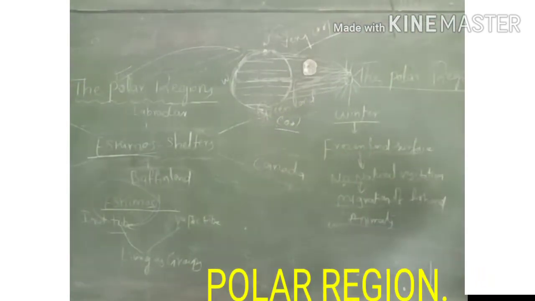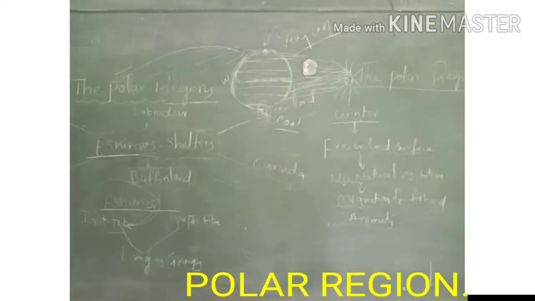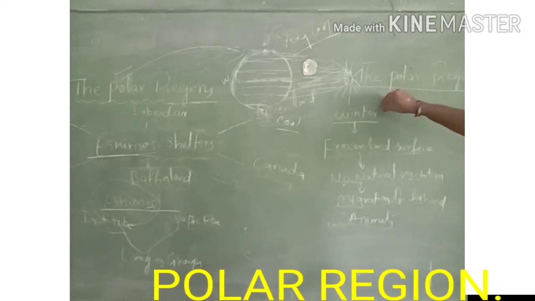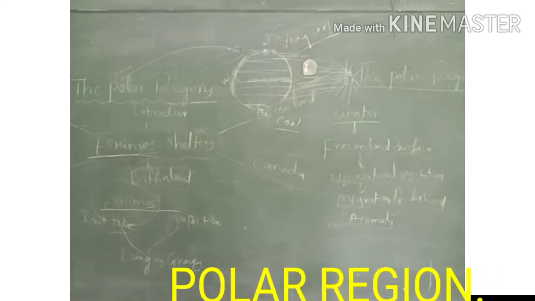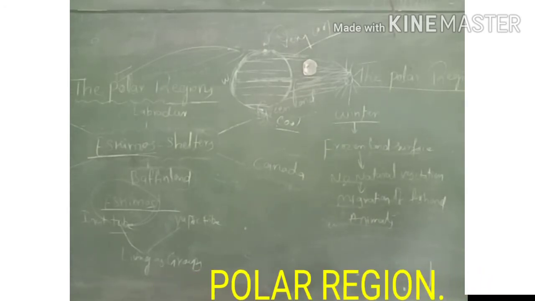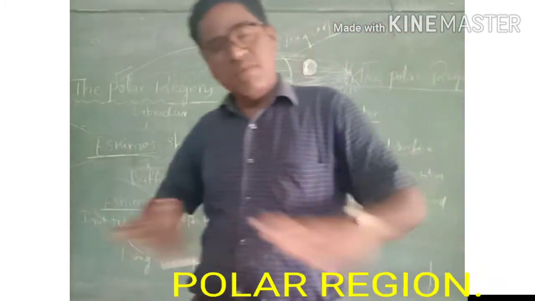And coming to the climate condition and weather in these polar regions. Most of the time in a year it is completely winter season, and for a few months and few days it will be summer. But in winter, these places are already cool.